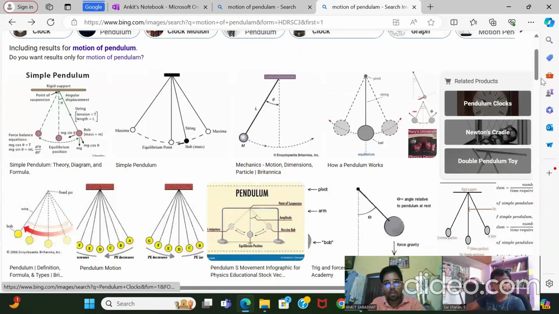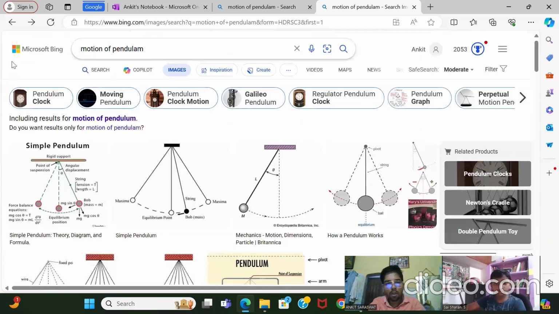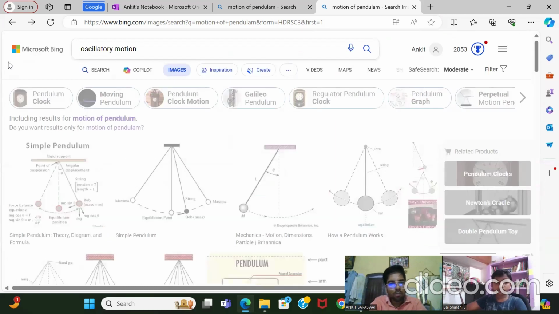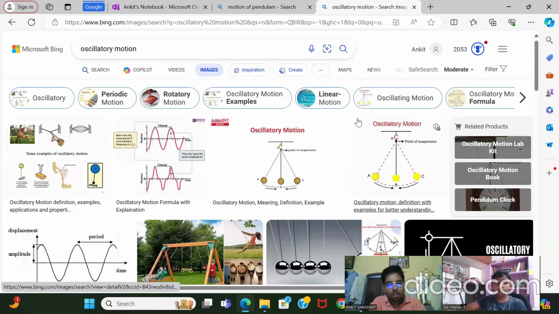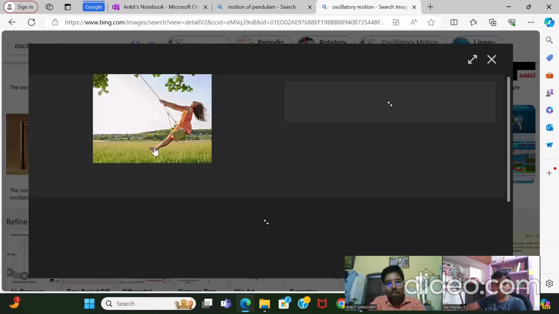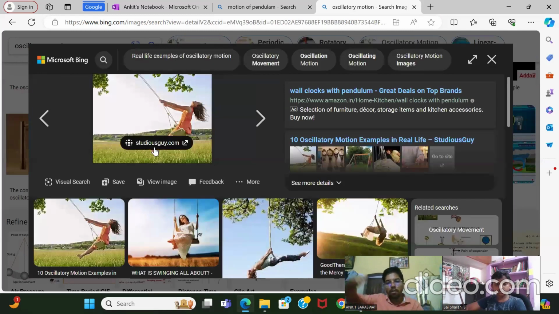Or I will show some more examples. Oscillatory motion. This girl, it is moving like this, back like this.